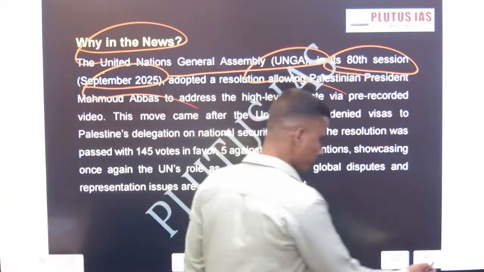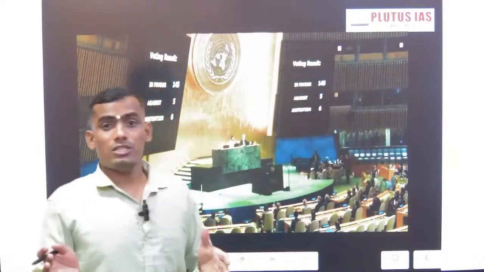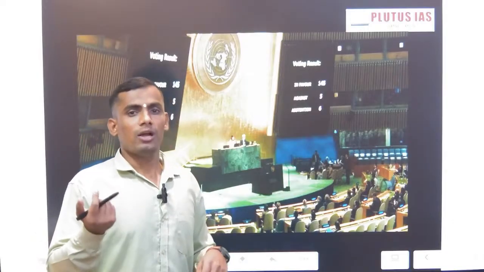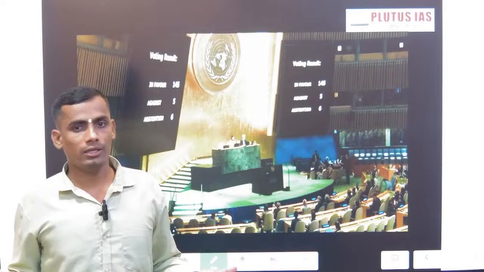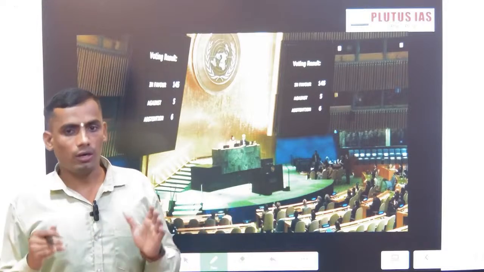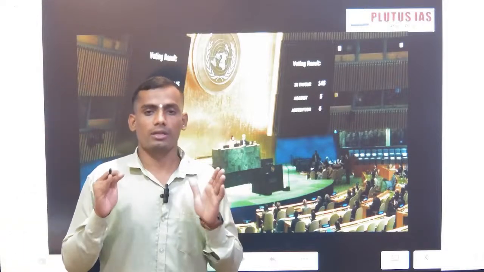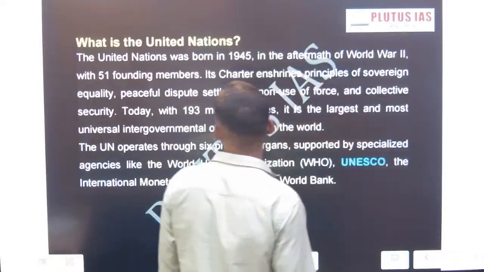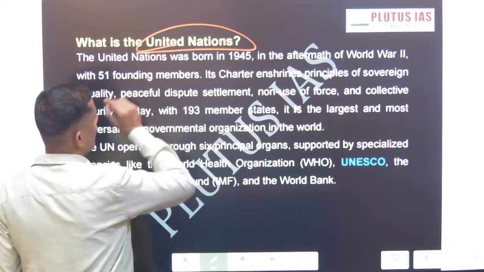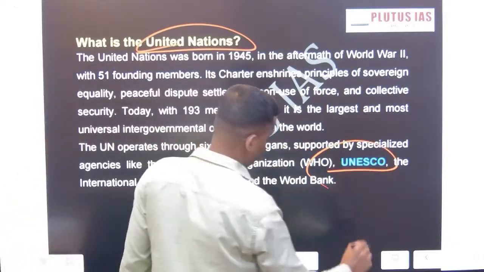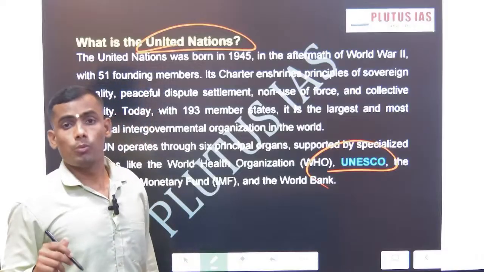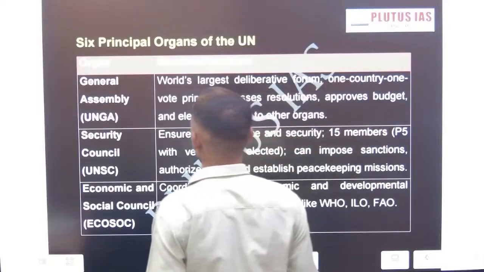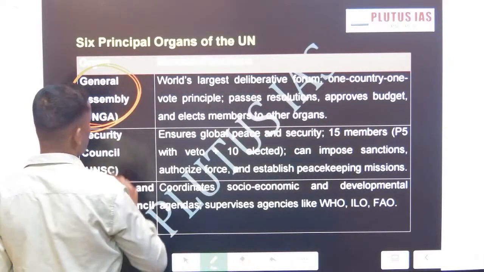Okay, now before this, the UNGA is just one organ of the United Nations. Then tell me, what are the other organs of the UN? So we are going to discuss all 6 organs of the UN. Okay, so the first organ is, you can see, what exactly the United Nations is. As I mentioned, it was born post World War II to maintain peace and security at a global level. Okay, so first is the United Nations General Assembly.